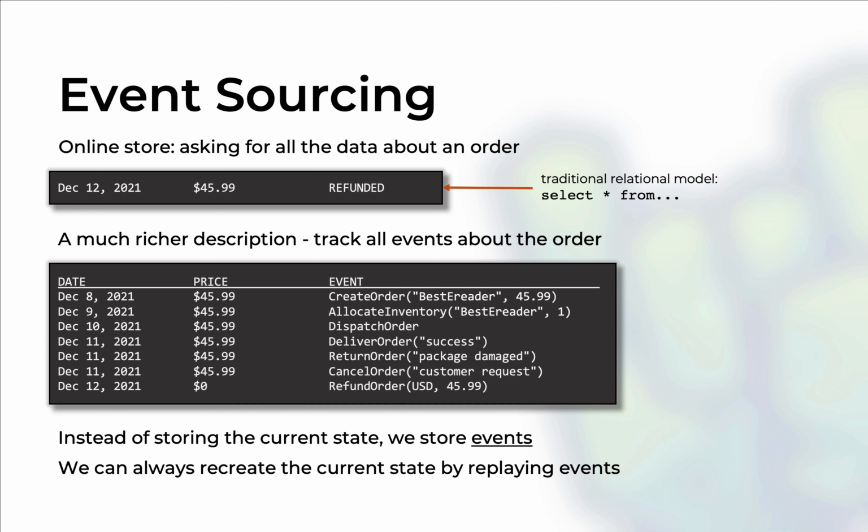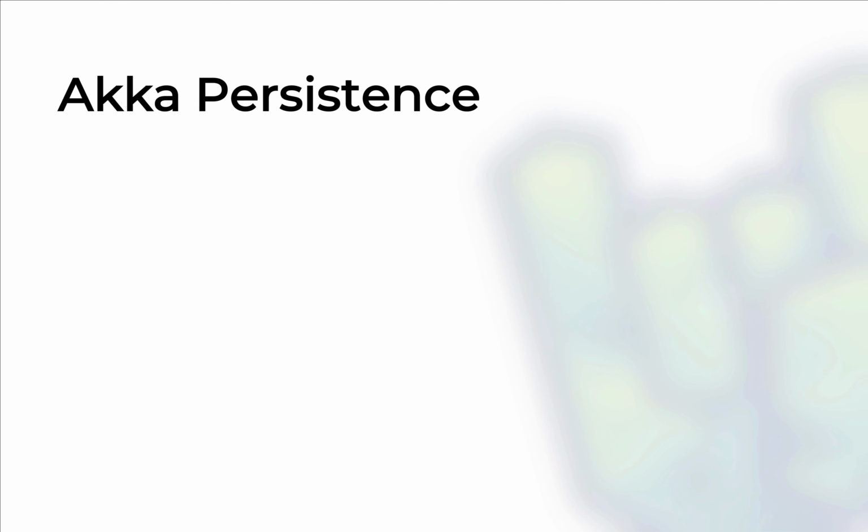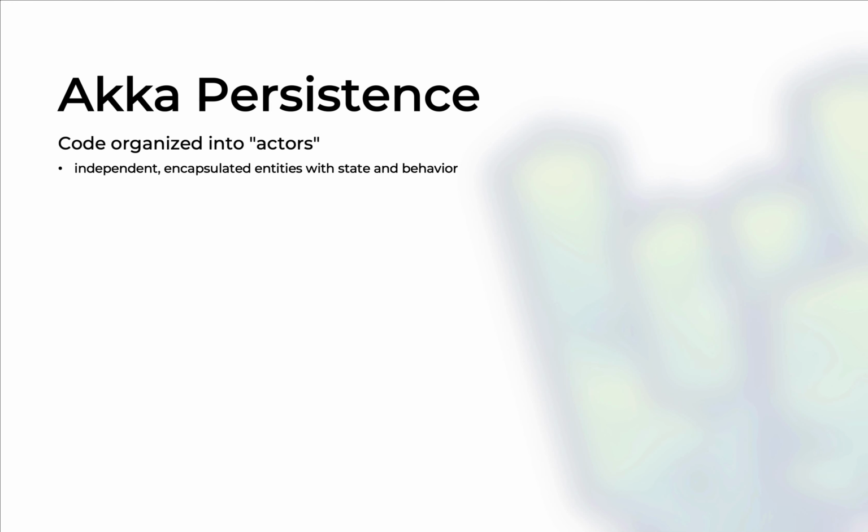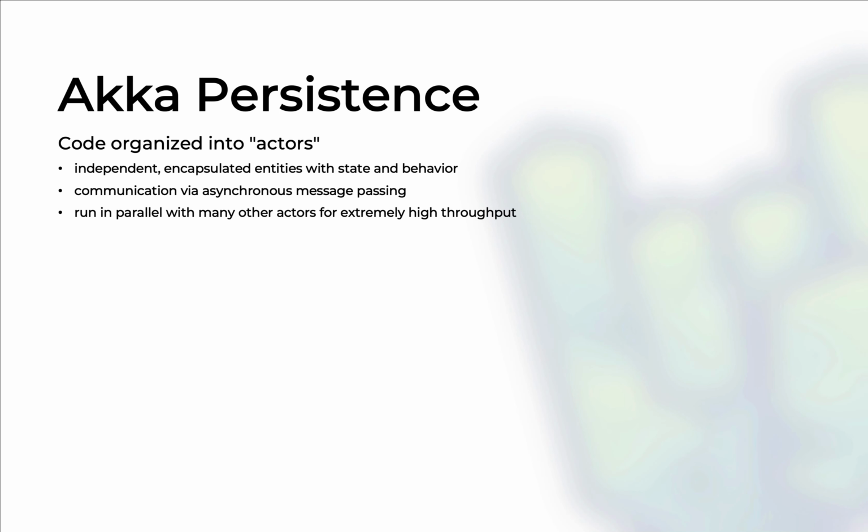Now, to implement the event sourcing pattern, we're going to use a tool called Akka Persistence. If you've never heard about Akka before, it's a powerful toolkit that implements the actor model. The actor model organizes your code into so-called actors, which are independent encapsulated entities with their own state and behavior. They're fully encapsulated, so they're not available for regular object-oriented method calls, but you can only communicate with them via asynchronous message passing. Because they're fully independent and asynchronous, you can spin up a very large number of these independent actors and schedule them on a relatively small number of threads for an incredibly high throughput of your application.